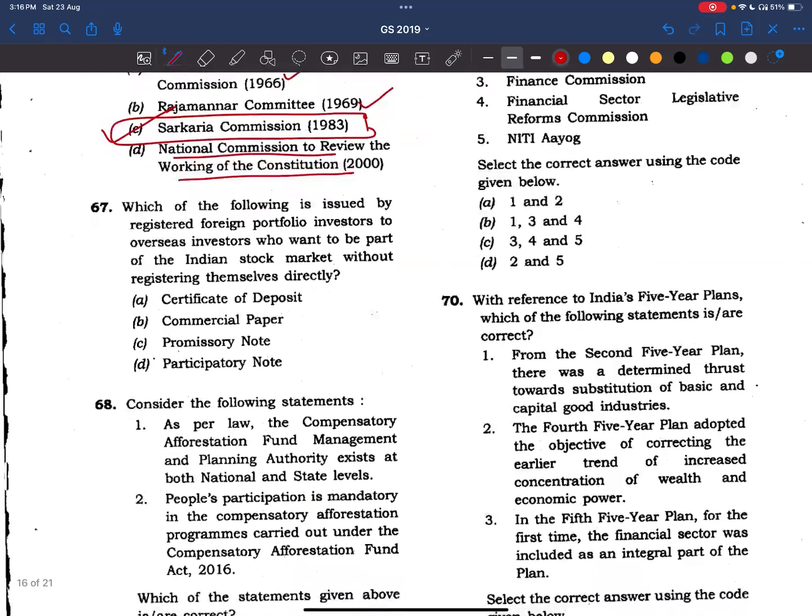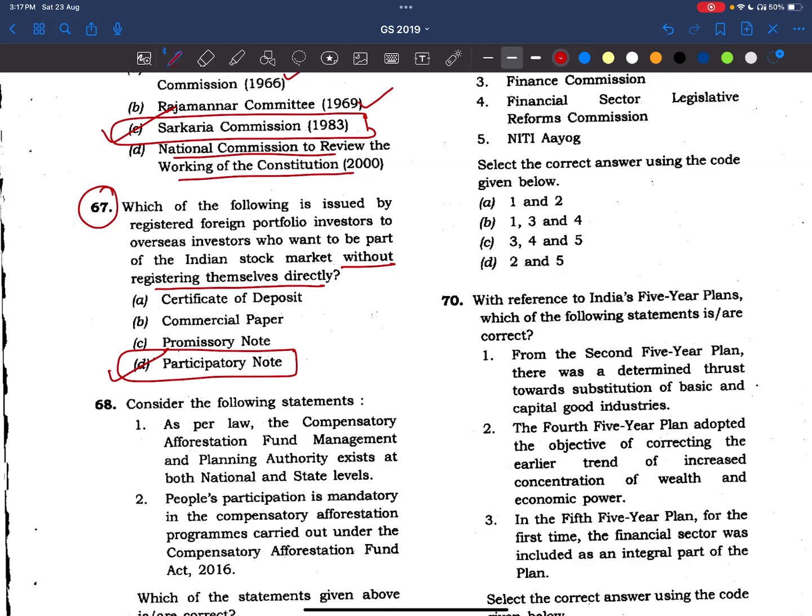Now, coming to 67th question. Which one of the following is issued by registered foreign portfolio investors to overseas investors who want to be part of Indian stock market without registering themselves directly? See, here, friends, it is about participatory note. That means they can participate in our Indian stock market, okay, not directly through the investors. Okay, so answer is D. Right? Now see what we have to read.